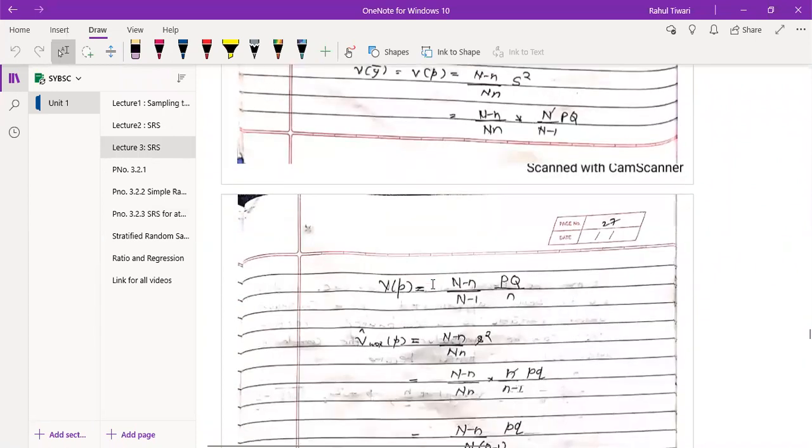Can you see the screen? Kishan, can you see the screen? Yes.